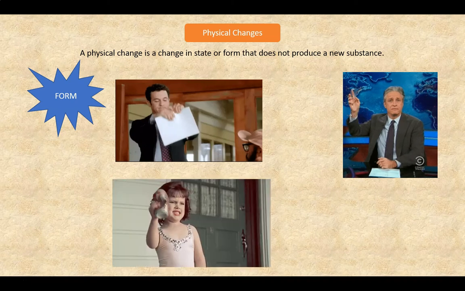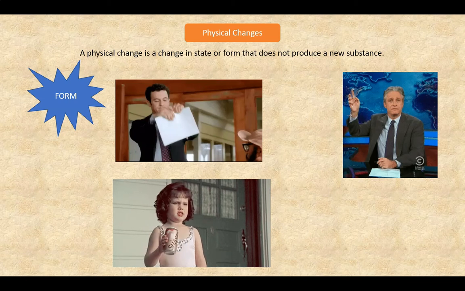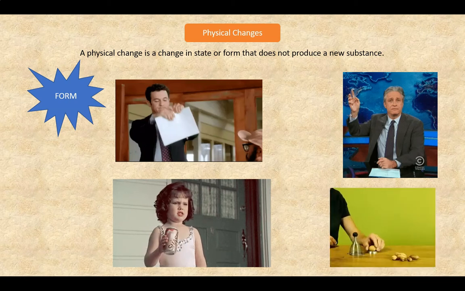A third example is shown by this little girl who's crushing a can. The form of the can has been altered, but no new substance has been formed. Our final example shows a walnut being crushed. This is a physical change because the form of the walnut has been altered into pieces, but no new substance has been formed. So these are examples of changes in form.